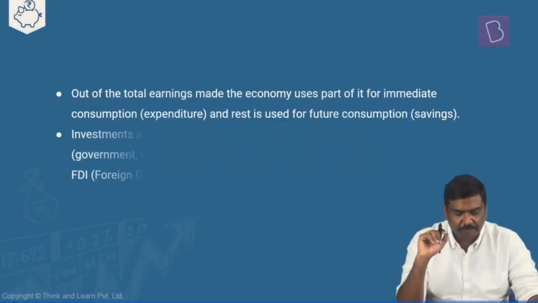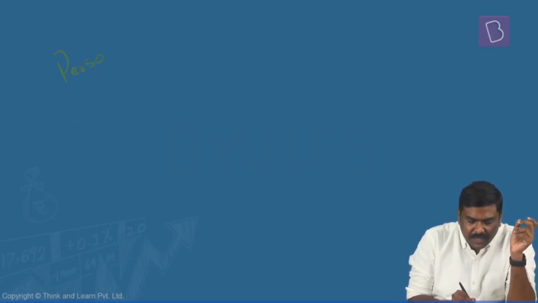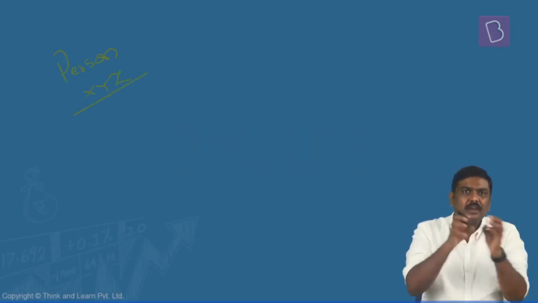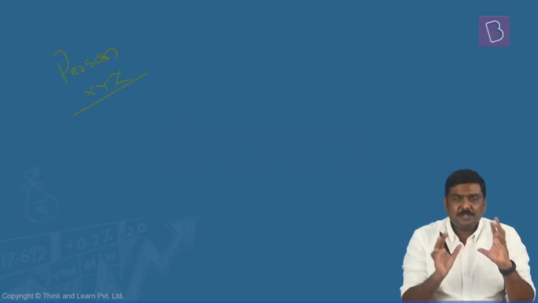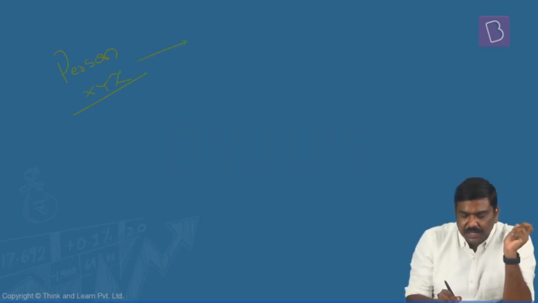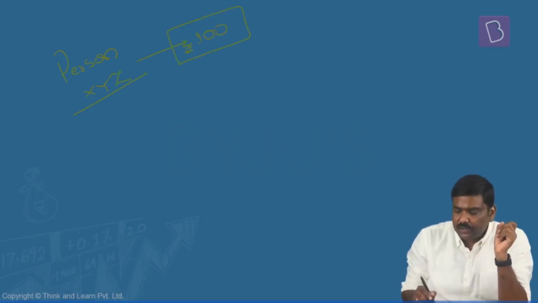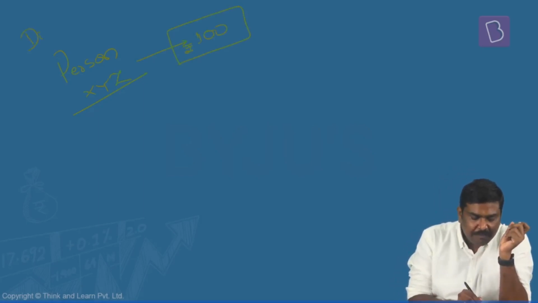Now, generally when you discuss the idea of savings and investment, there are certain very important points. Let's imagine here is a person XYZ. Follow the sequence, then we'll try to understand the meaning of each one of the terminologies. Imagine this person XYZ has earned 100 rupees. Now, rather than using the term 100 rupees or earnings, in the books they'll use the term disposable income.